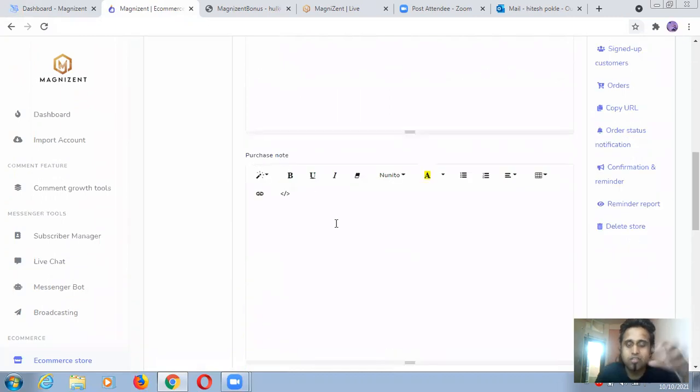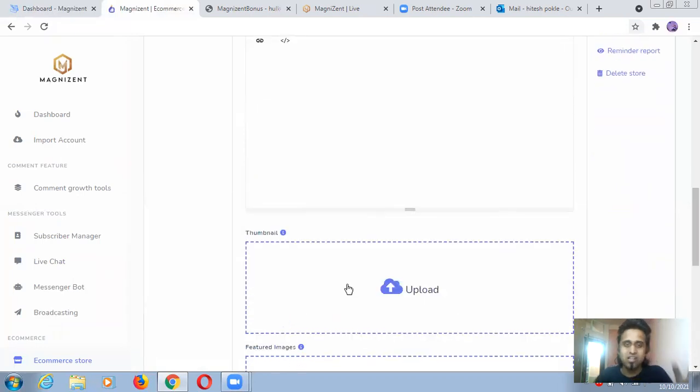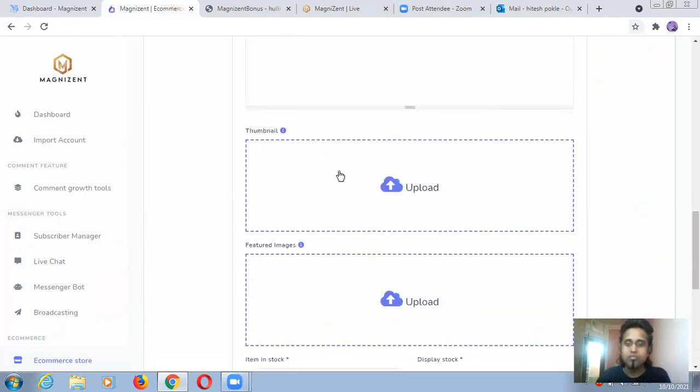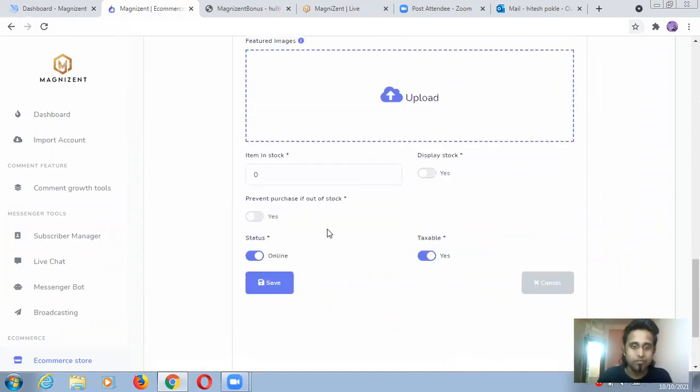Okay, if someone is purchasing, what you want to show them is just attention-grabbing things, guys. Put your photos. What photos? Product photos, simple. To prevent purchases when items are out of stock, you can put something like "item in stock", according to you, and then you can just save.